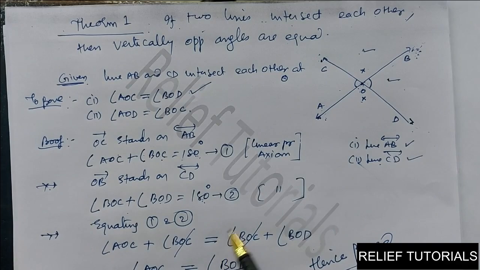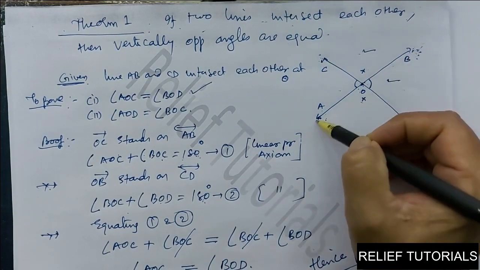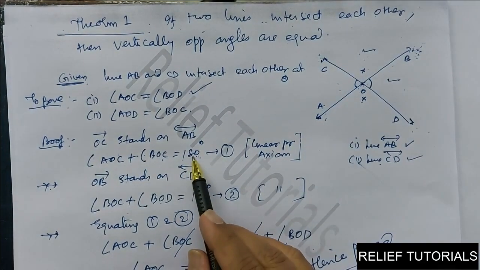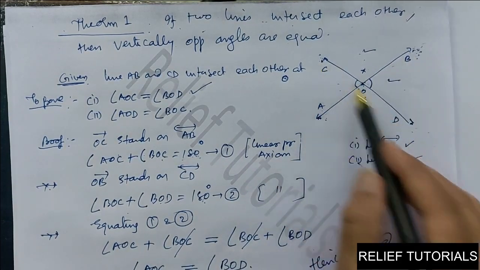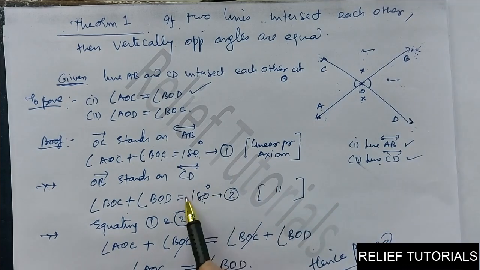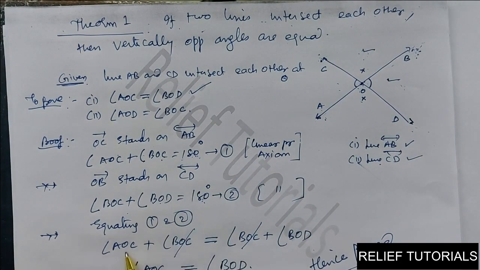Then you use the linear pair axiom: if OC stands on line AB, their total will be 180. Then you take line CD, OB stands on line CD, so their total will be 180 degrees. Then you equate both of them, BOC and BOC cancel, and you get your result.